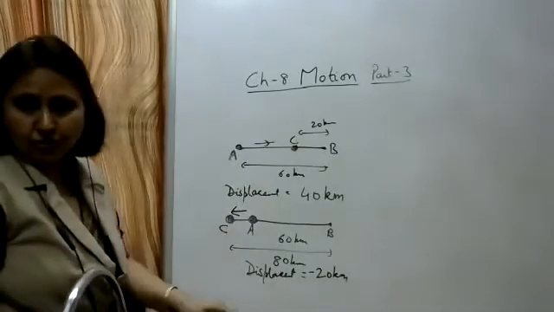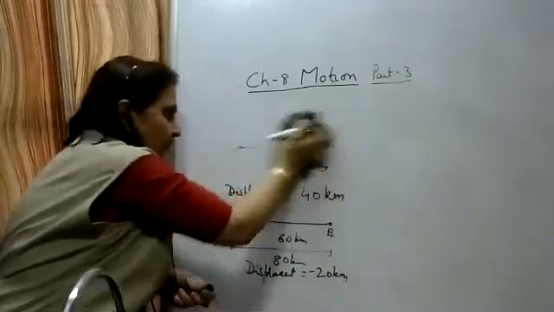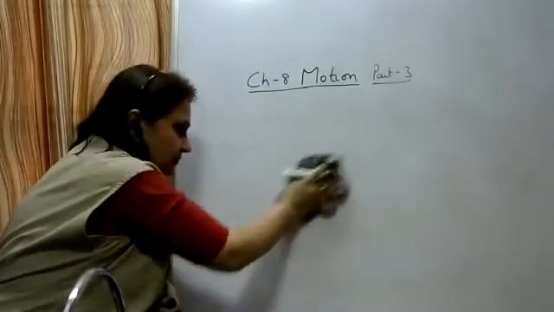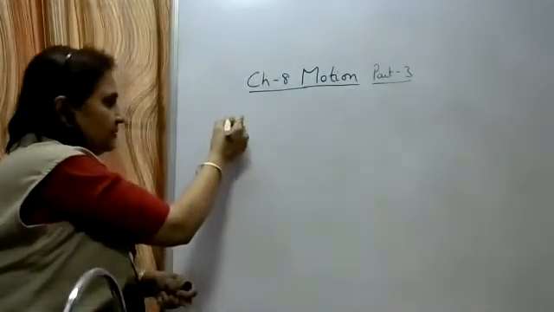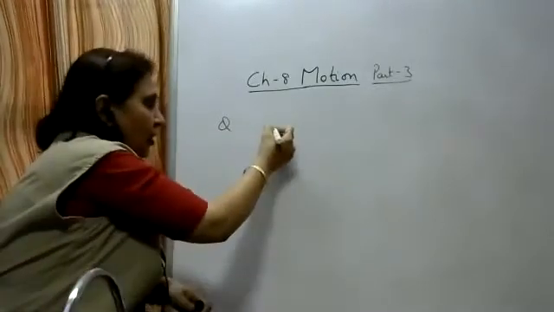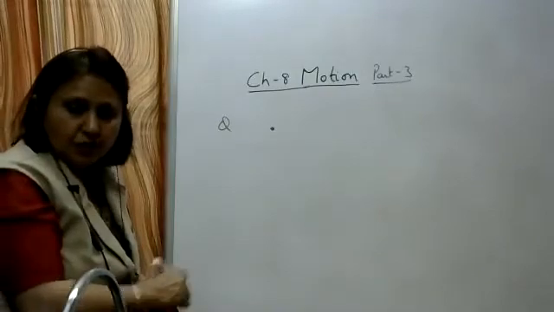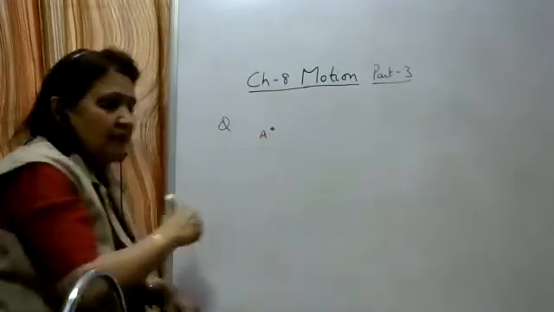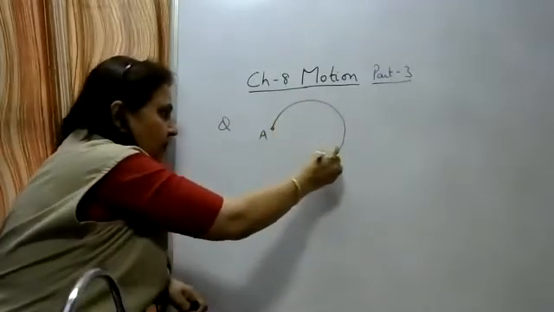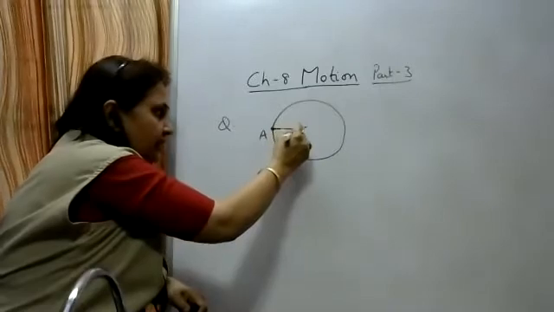Now we'll do a few questions based on it. Write the question. An athlete starts from point A and moves along a circular track of radius r.